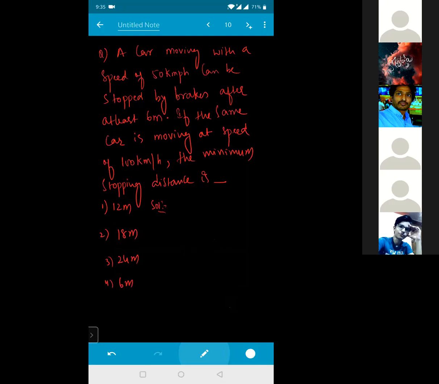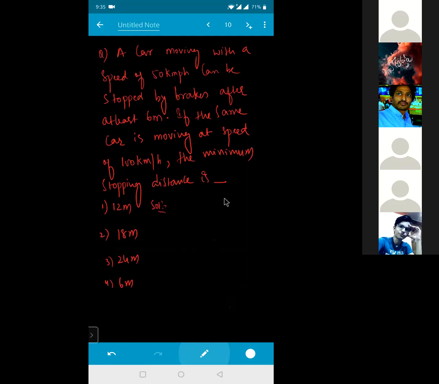A car moving with a speed of 50 kilometer per hour can be stopped by brakes after at least 6 meters. The same car is moving at a speed of 100 kilometer per hour. The minimum stopping distance will be equal to how much? Both of them are in kilometer per hour, we need not change because they are ratios and will anyhow get cancelled.